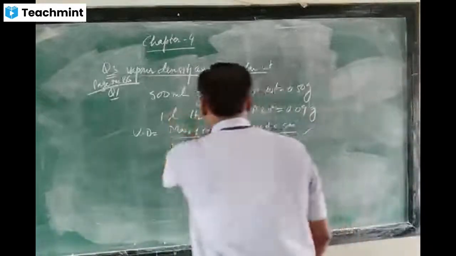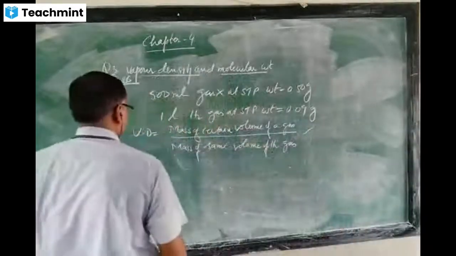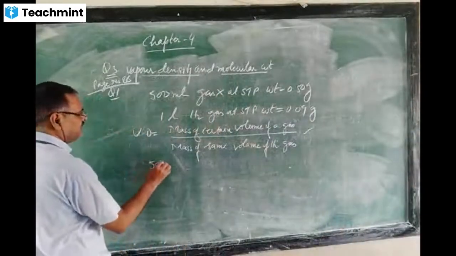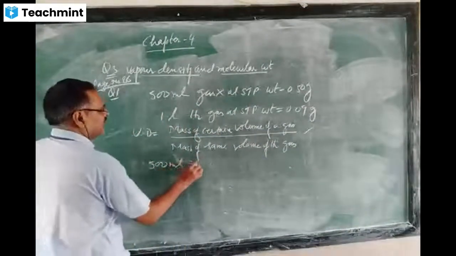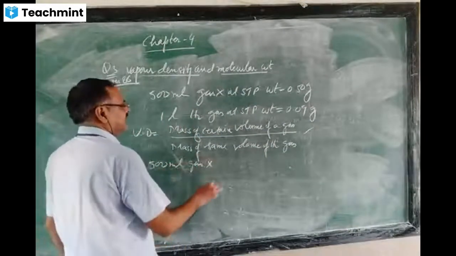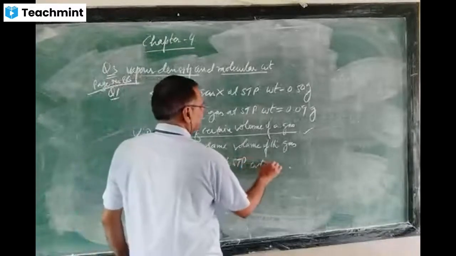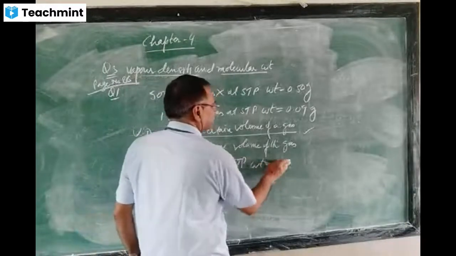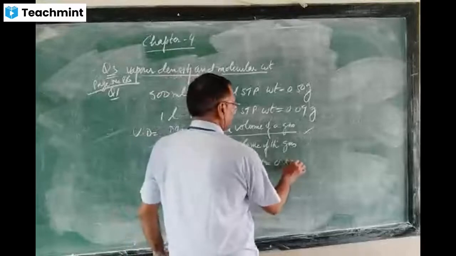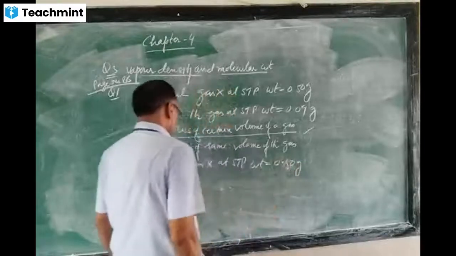So the 500 ml gas X weight is 0.5 gram. Just see, 500 ml of gas X at STP weighs 0.50 gram.